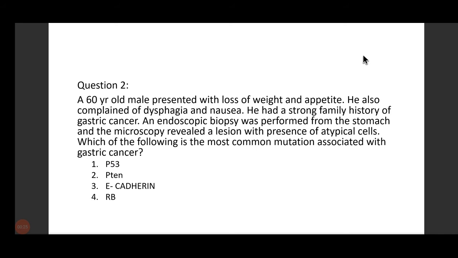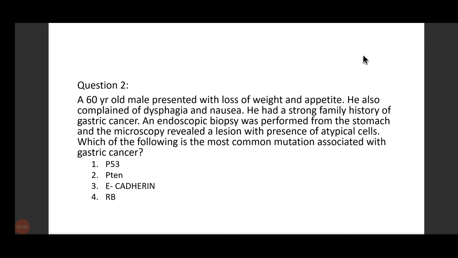Cadherin. Now, I want to tell one thing about this question. I asked you the most common mutation, and you tell E-cadherin. But you remember, E-cadherin is a protein. It is not a gene, and you cannot have a mutation in E-cadherin. You might get such questions in your NEET MD examination where you might have such contradictions or controversial questions. So you have to use your brain in such questions.